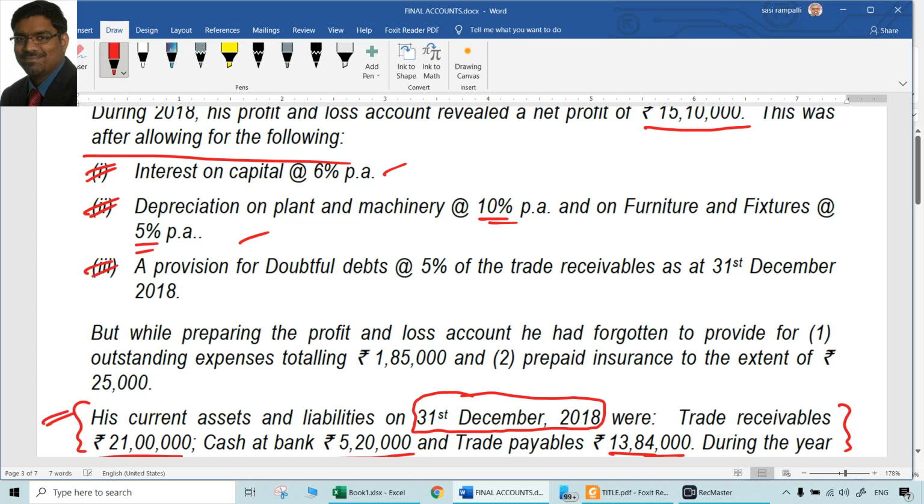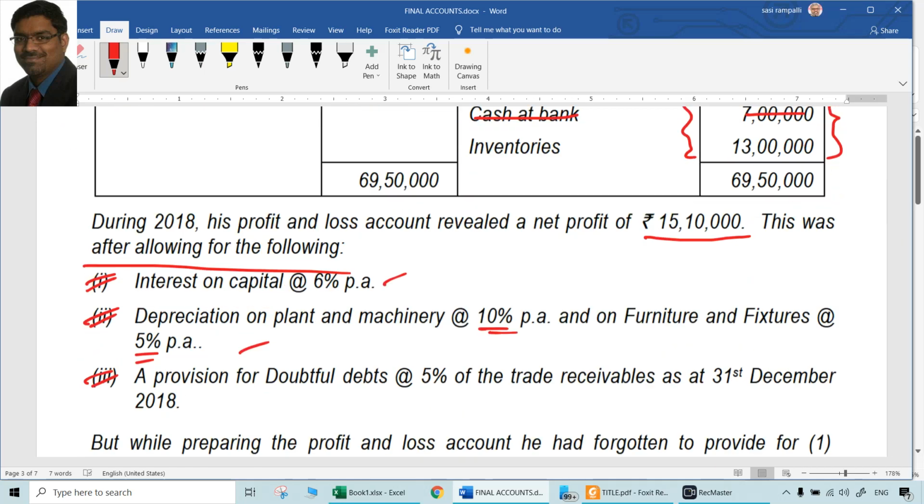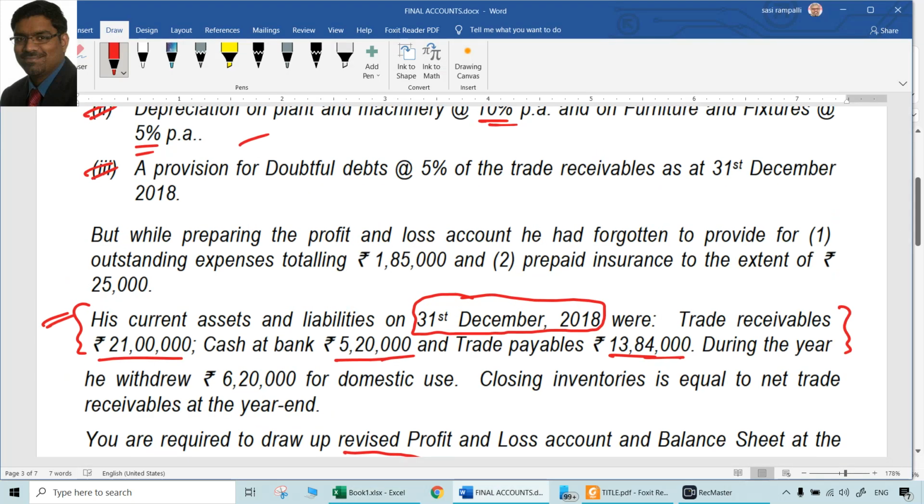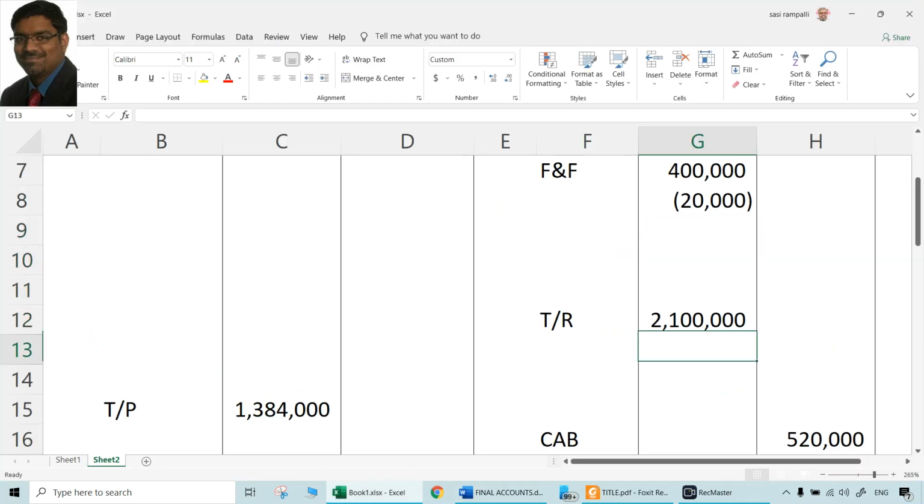That's all. Third point says, a provision for doubtful debts of 5% of the trade receivables as at 31st December 2018. So as at 31st December 2018, how much ever are trade receivables, which we know that 21 lakhs. For that, a provision for doubtful debts was 5% was created. Created means only P&L account was debited with that amount already done. So here also debit aspect was already done. We need to do the credit aspect. How? By reducing it from debtors. Debtors is an asset. Asset is debit balance. Reducing from a debit means credit. So credit aspect is 5% of the trade receivables to be created as provision for bad debts.